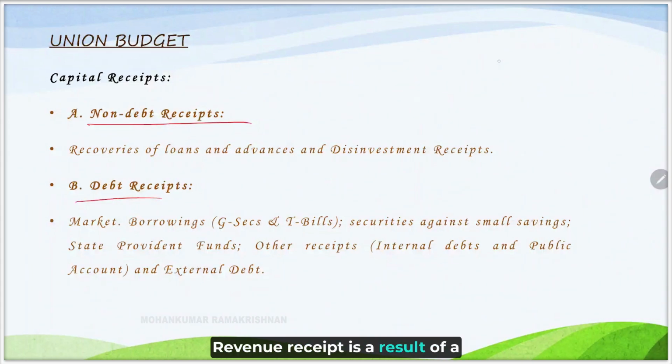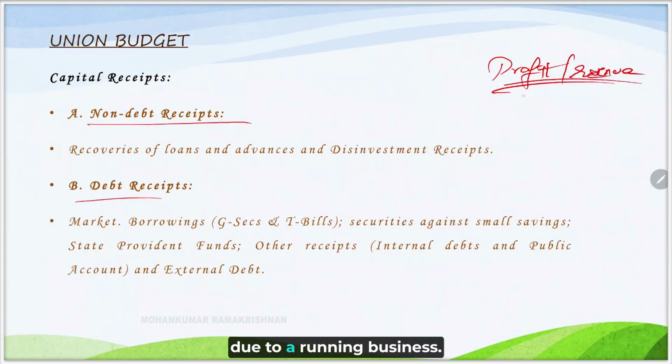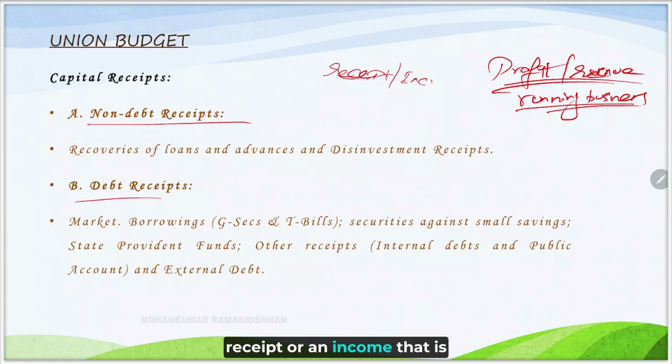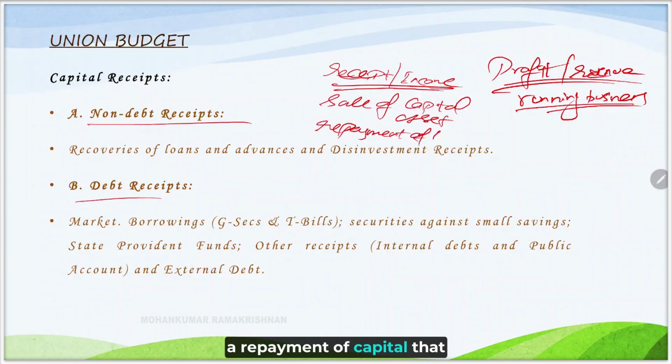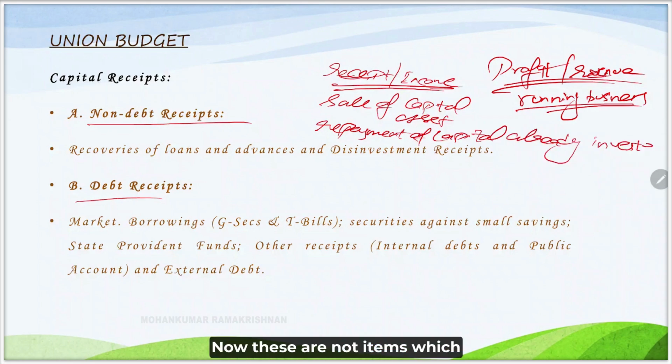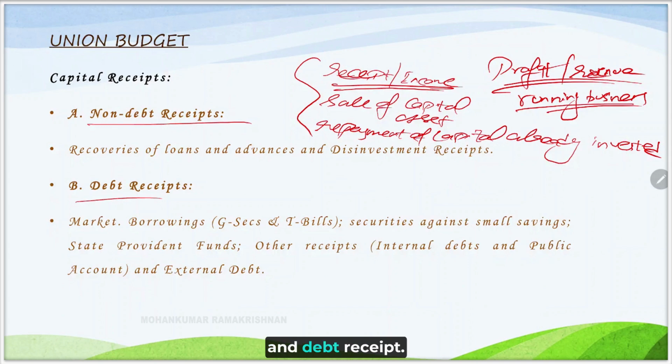Revenue receipt is a result of a profit or revenue that happens due to a running business, whereas a capital receipt is a receipt or an income that is happening due to a sale of a capital asset, or a repayment of capital that is already invested. Now these are not items which are coming due to the daily running of business. So in capital receipt we have two types, non-debt receipt and debt receipt.